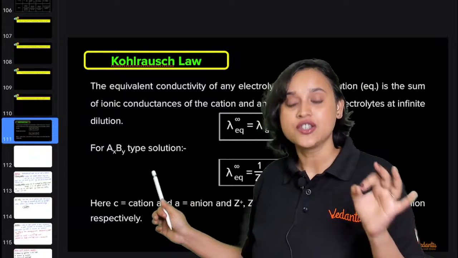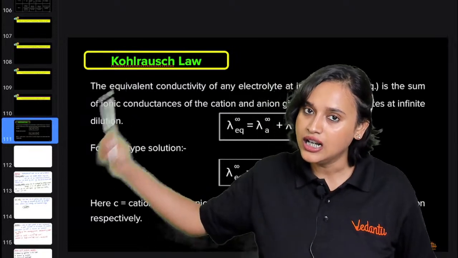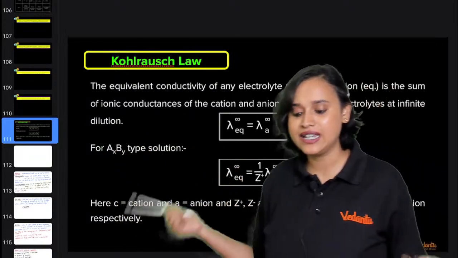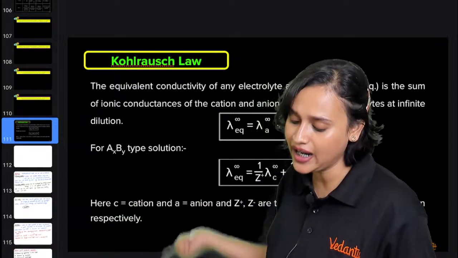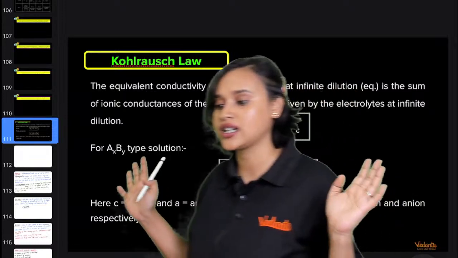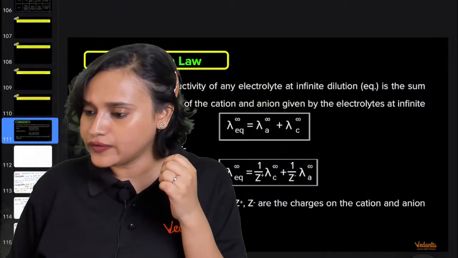Alright, everybody. So if you have an AxBy type of solution, then your lambda naught eq will be equal to this, where C is the cation, A is the anion, and Z plus and Z minus are the charges of the cation and anion.